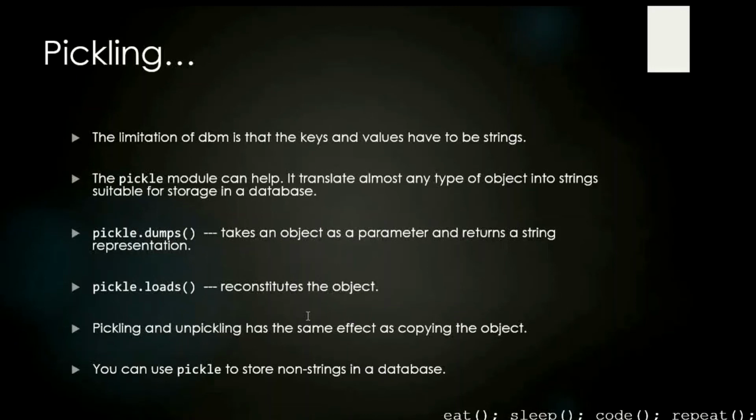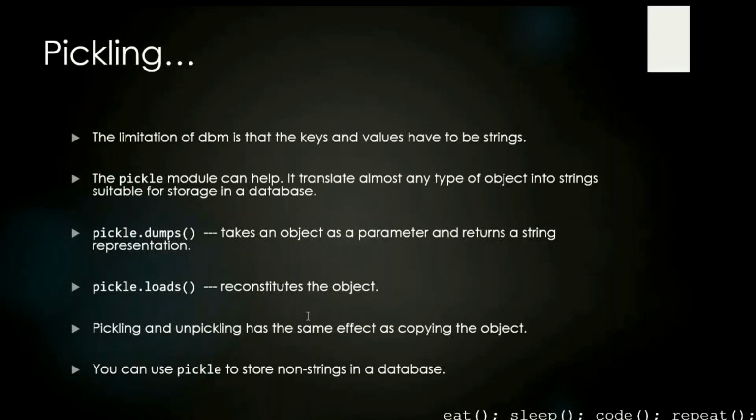Now we have a few functions of pickle, like pickle.dumps and pickle.loads. Pickle dumps takes an object as a parameter and returns a string representation, and pickle loads reconstitutes the object. Whatever the object is, whether it's a tuple or a list, it converts it to a string and returns a string, and that string is taken to the database, we can say.